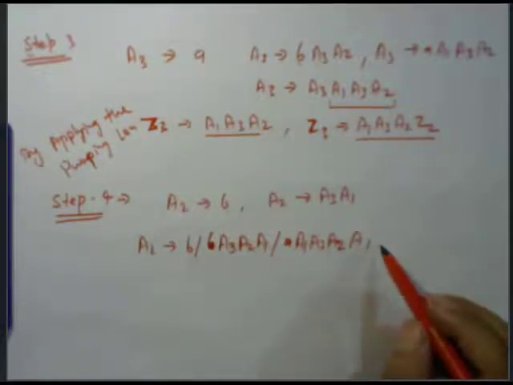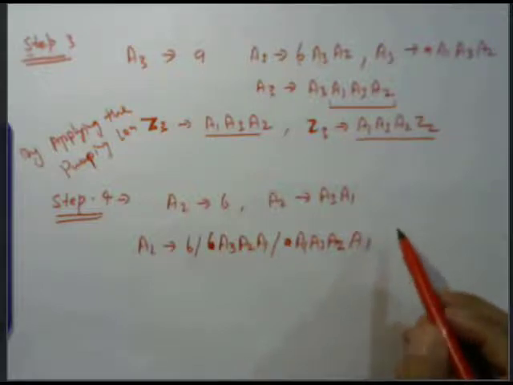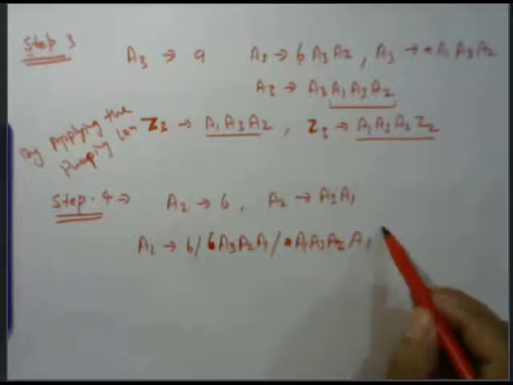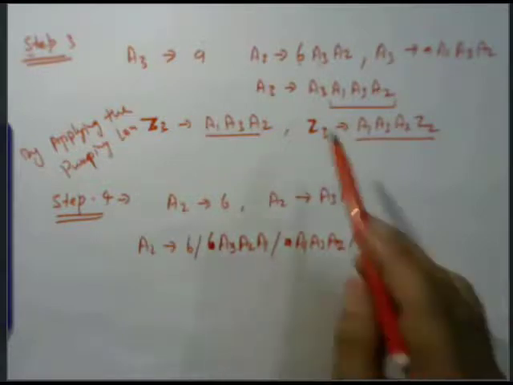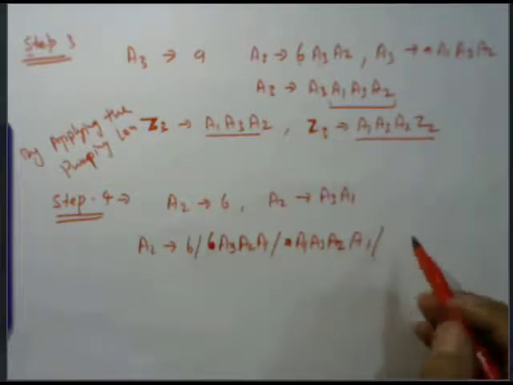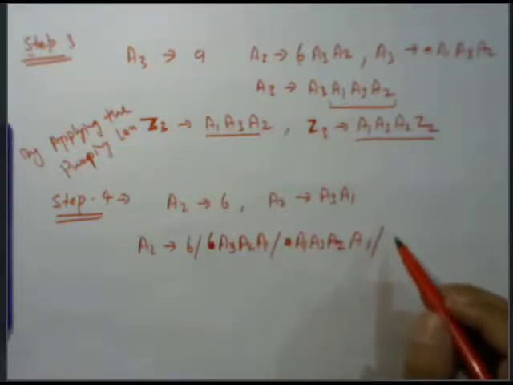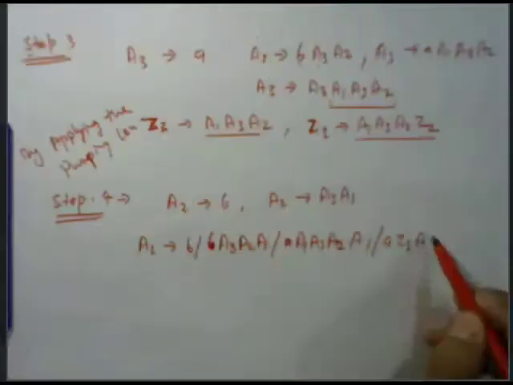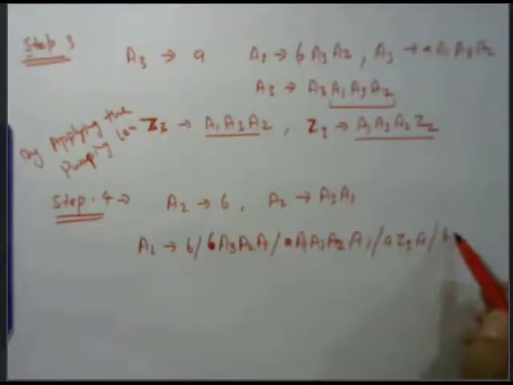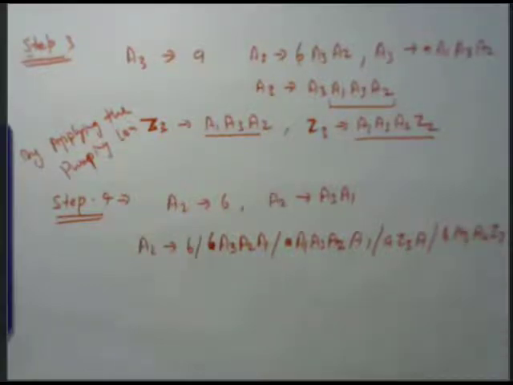and again the value of this will be in the form of Z. If we can form the value of Z, then we can get Z3 A oblique B A3 A2 Z3 A1. This is the production of A2.